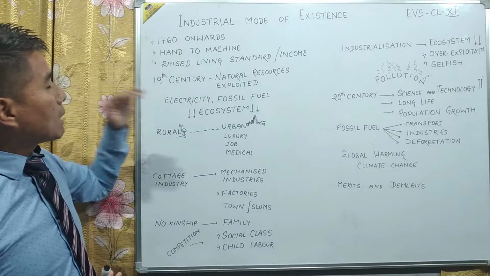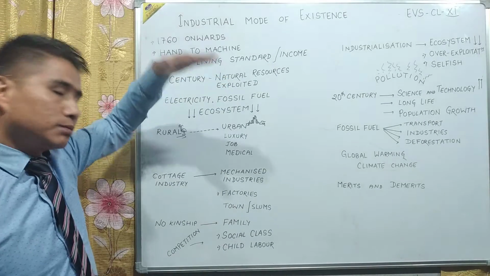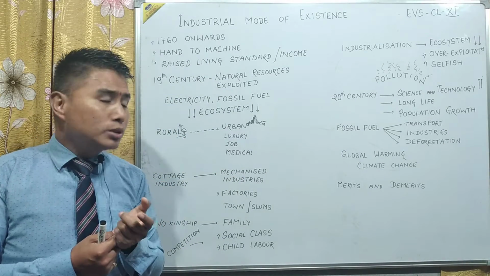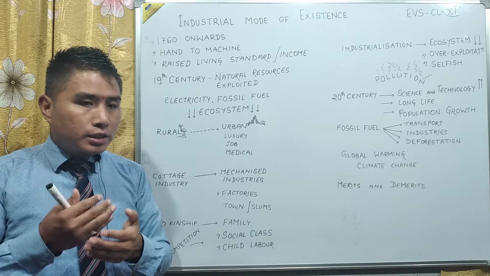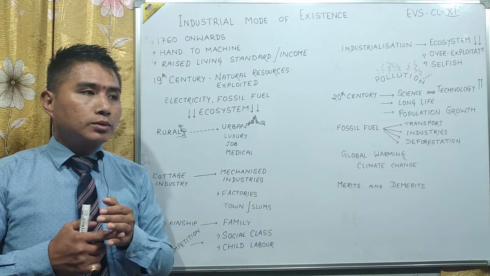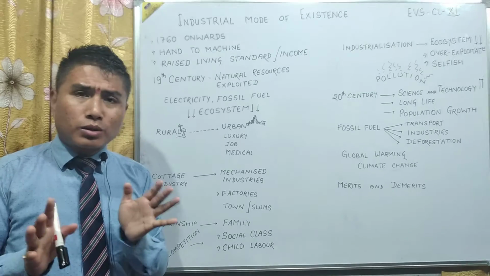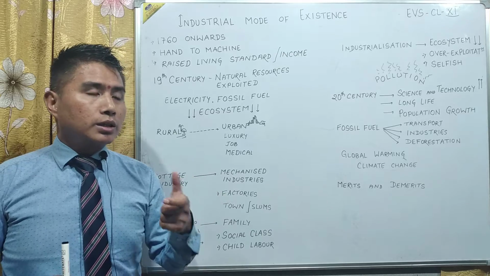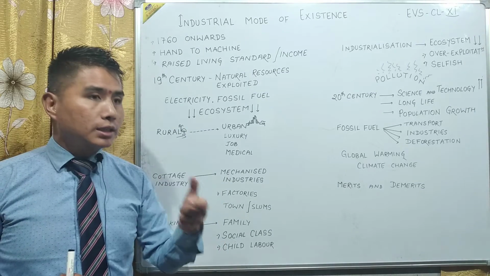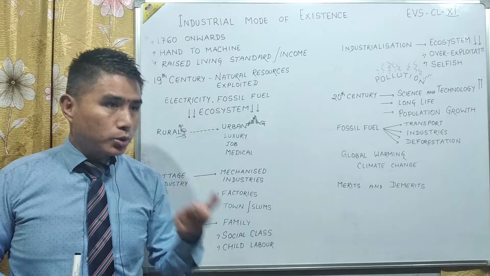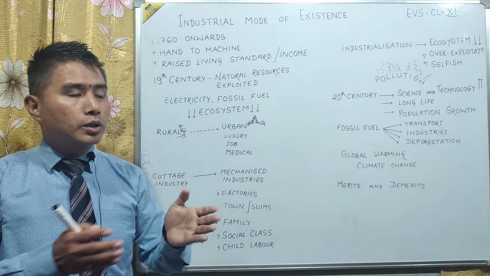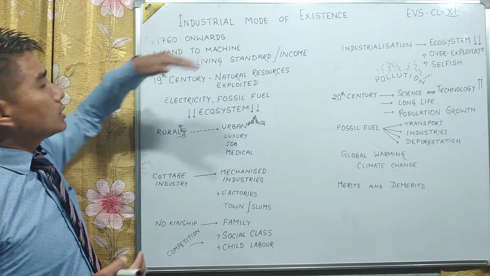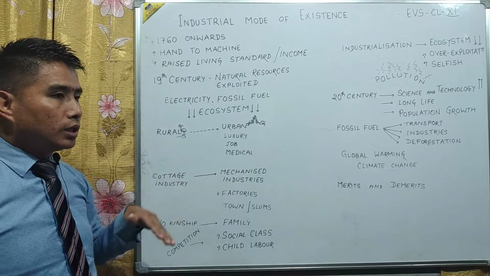So what happened was, when industries came into existence, before that humans were using tools, but those tools were all man-made, handmade tools. They were very simple tools, or simple machines, and they still needed human labor, mass population to control or use those machines. But when industrialization came, starting from 1760 onwards, there was a huge change.